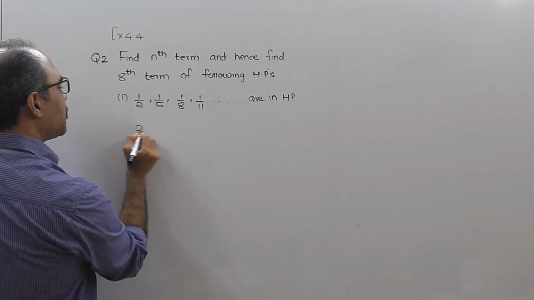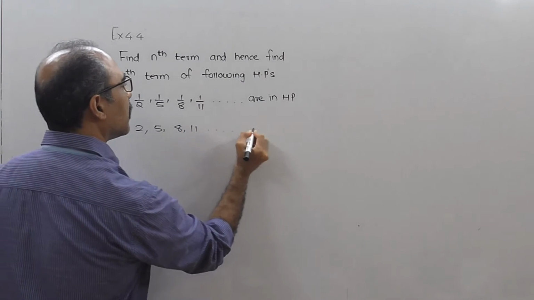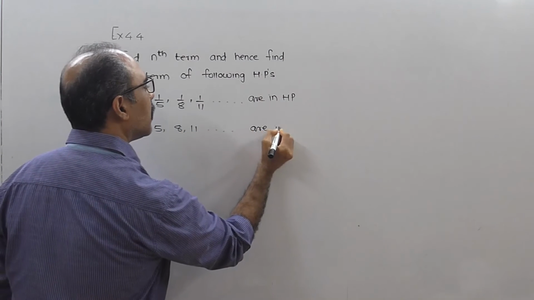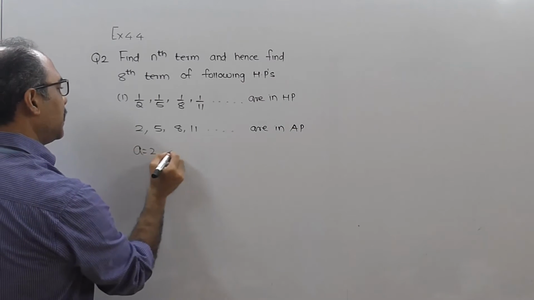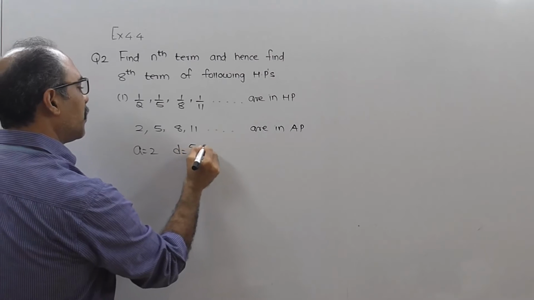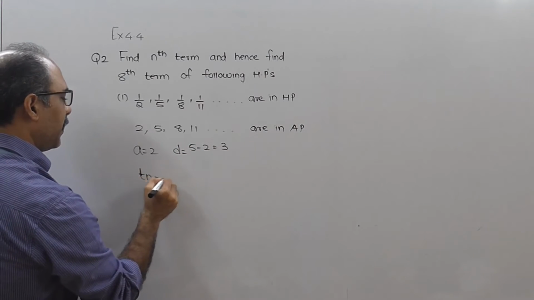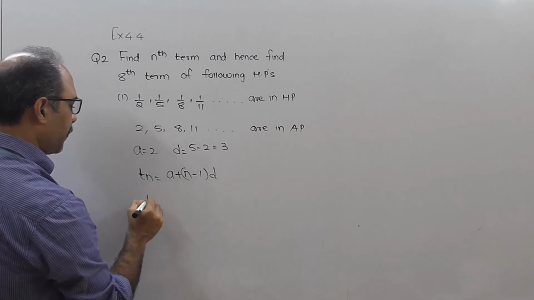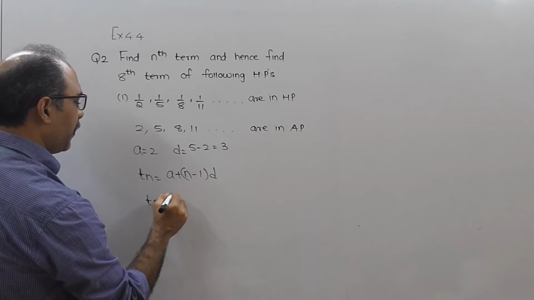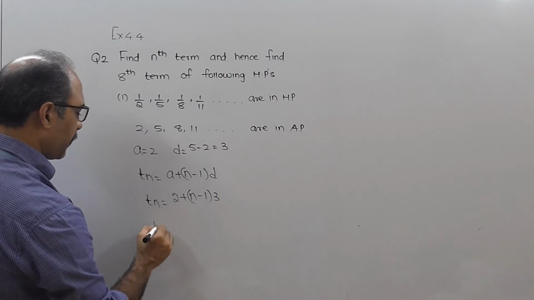So if this is an HP, it obviously means that 2, 5, 8, 11 are in AP. So A is equal to 2, D equal to 5 minus 2, that is equal to 3. And Tn for an AP is A plus n minus 1 into D. So Tn for an AP will be 2 plus n minus 1 into 3.